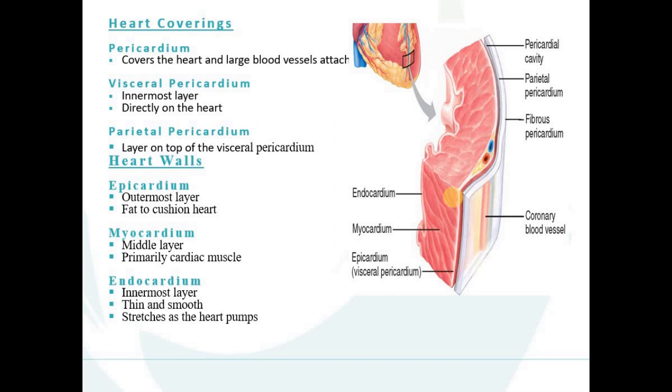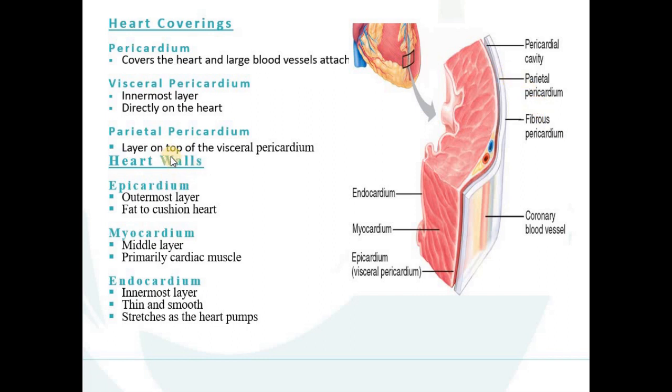This pericardium is a thick layer that is divided into two parts, visceral pericardium and parietal pericardium. What is the visceral pericardium? The visceral pericardium, also known as the epicardium, is the innermost layer, directly on the heart. The parietal pericardium is the layer on top of the visceral pericardium.